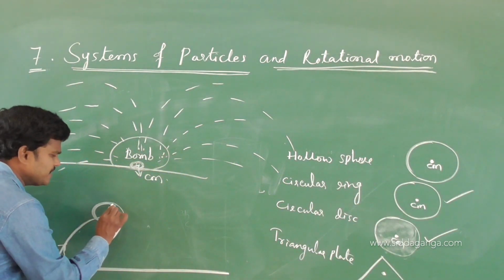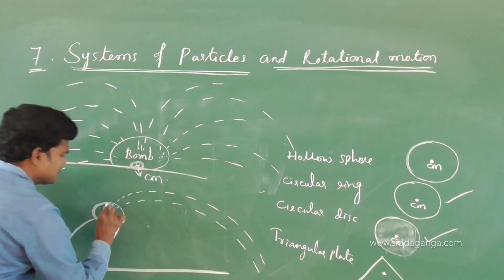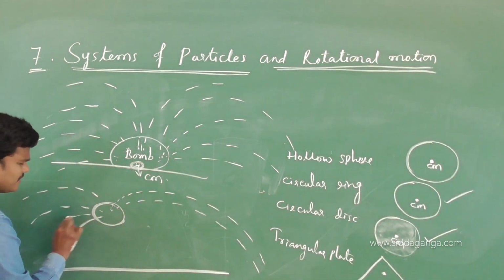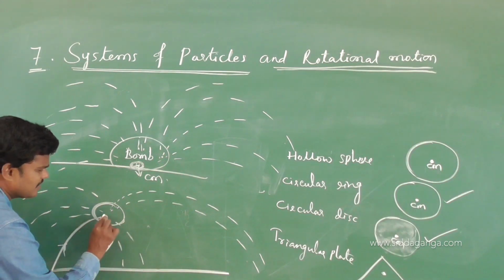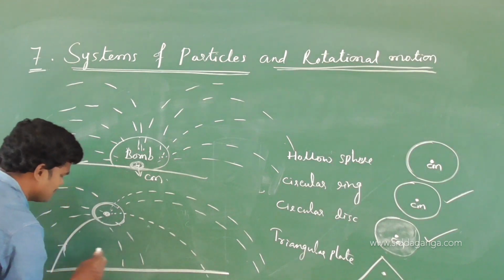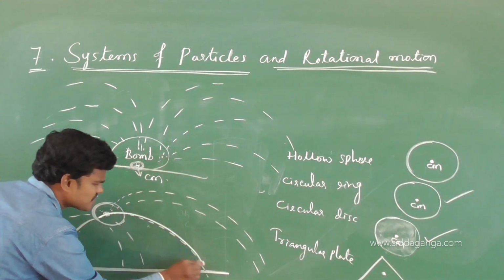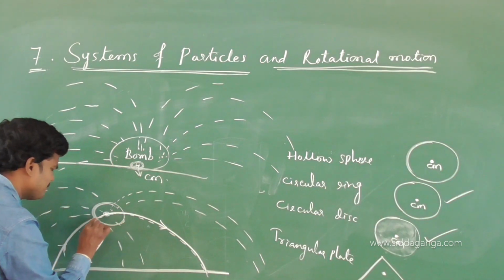Then again different fragments will fly in different parabolic paths. But observe the central particle. No doubt the central particle follows the original parabolic path, the same way the bomb started. This is the original center of mass.